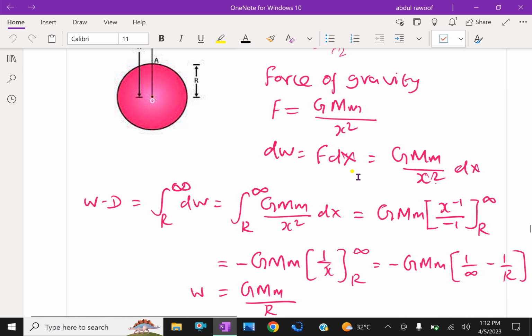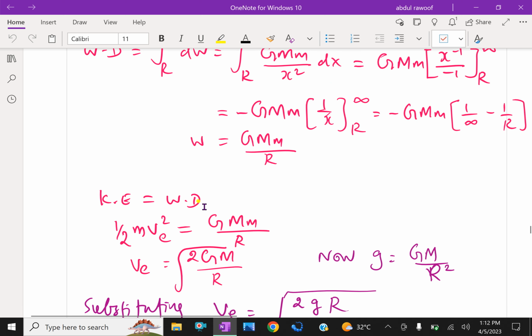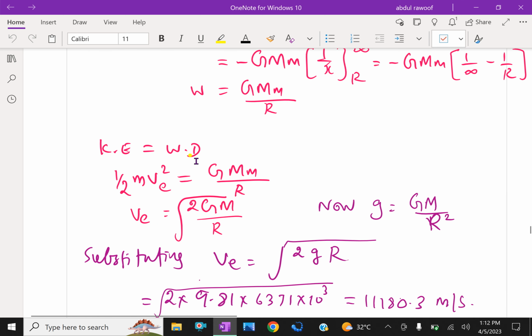Now, next, kinetic energy is equal to work done. That means the work done is fully converted to kinetic energy, that is half mv squared, where v is the escape velocity Ve. That squared equals GMm by r. That is equating kinetic energy and work done. So from that, cross multiplying and taking the square root, we get Ve equals the square root of 2GM over r.